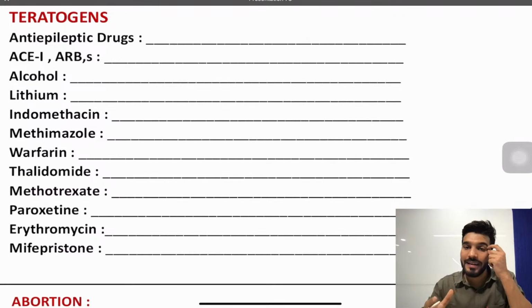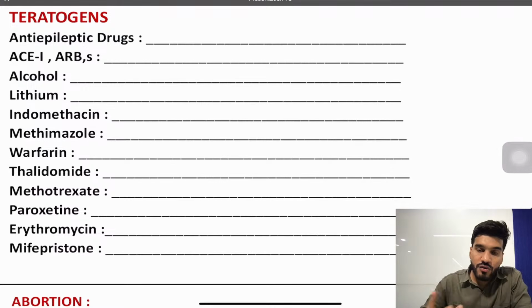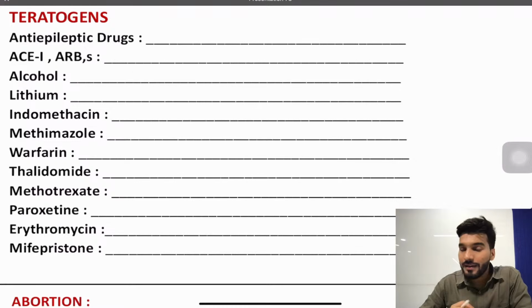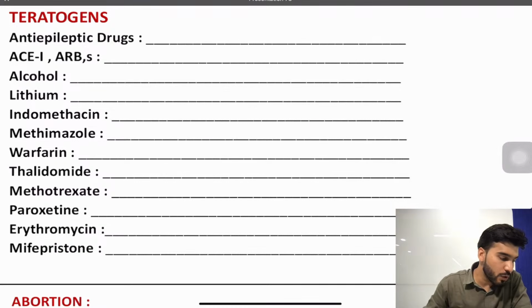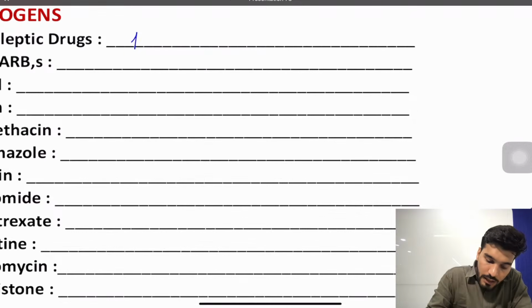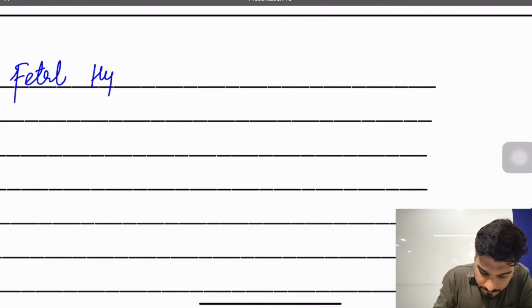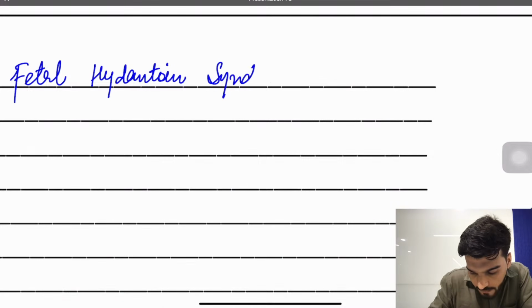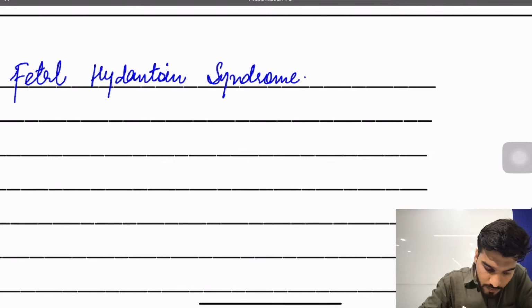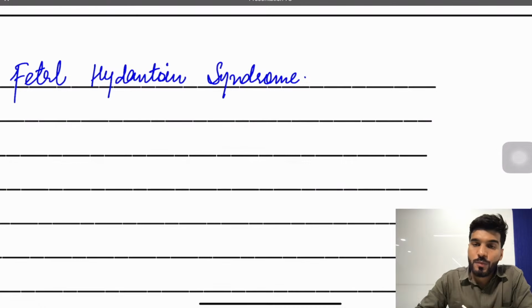If we talk about anti-epileptic drugs, which drug is having a teratogenic effect, you already know, so phenytoin and valproate. If we use phenytoin and valproate in case of pregnancy, so what is the side effect they will cause? Write down. So they cause fetal hydantoin syndrome. What happens in that?